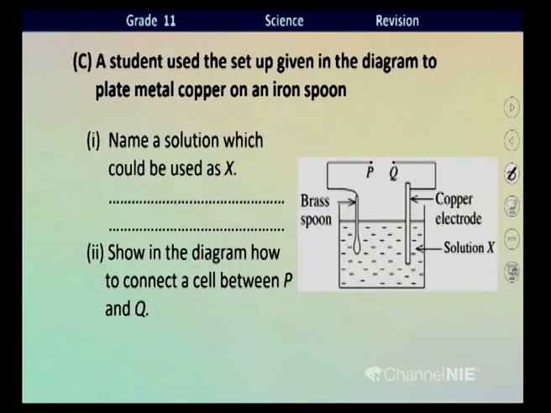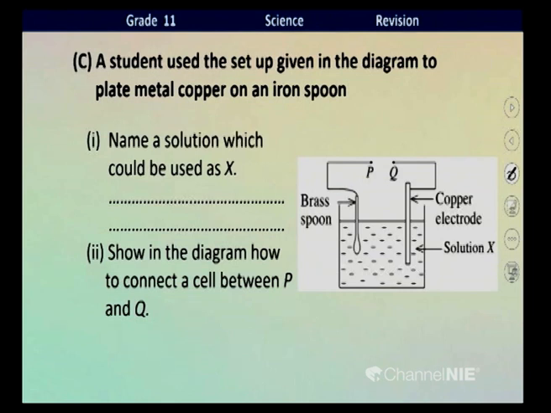Now look at the next part of the question. Name a solution which could be used as X here. The setup given here is arranged to plate copper on a brass spoon.